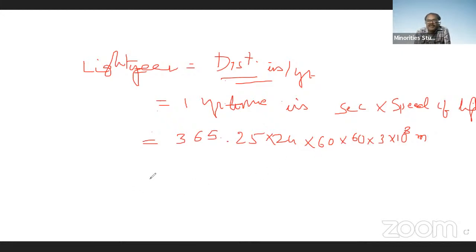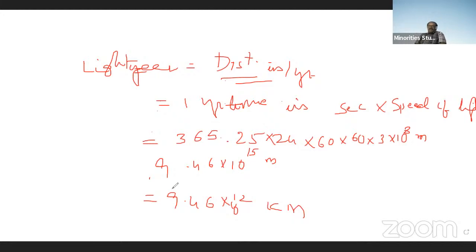And by simplification, we get 9.46 into 10 to the power of 15 meters. That is also written as 9.46 into 10 to the power of 12 kilometers. 10 to the power of 7 is 1 crore, and 10 to the power of 12 is 1 lakh crores. So light travels at the rate of 9,46,000 crore kilometers in 1 year.